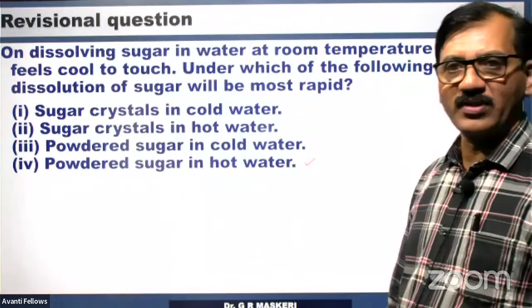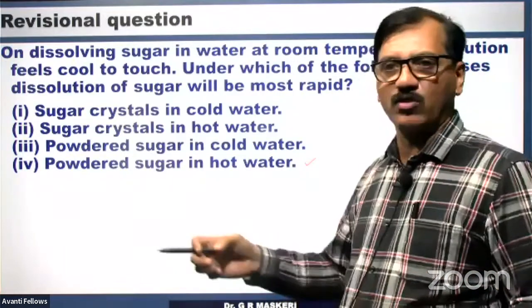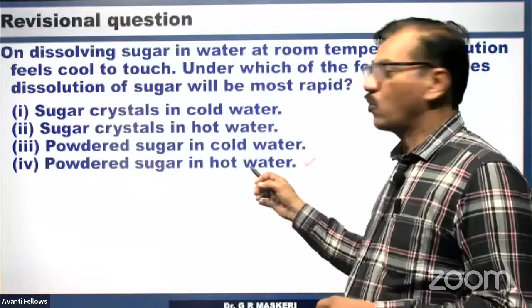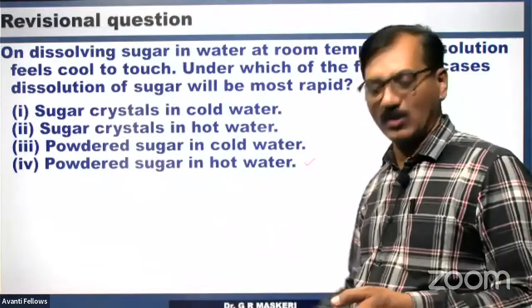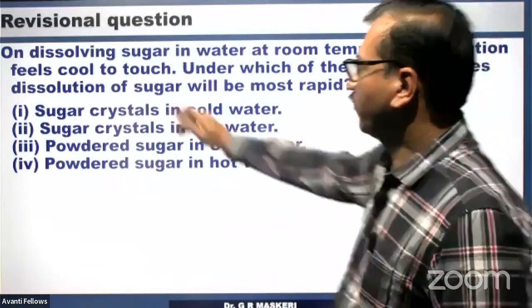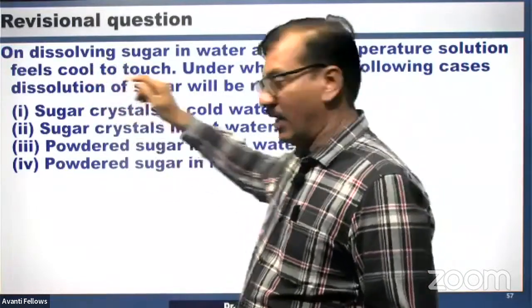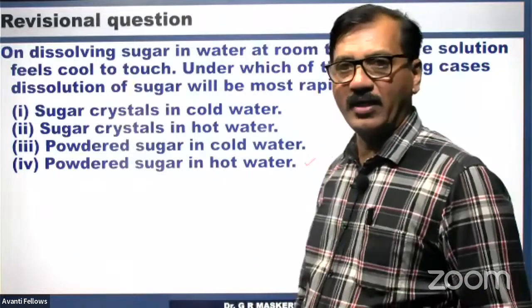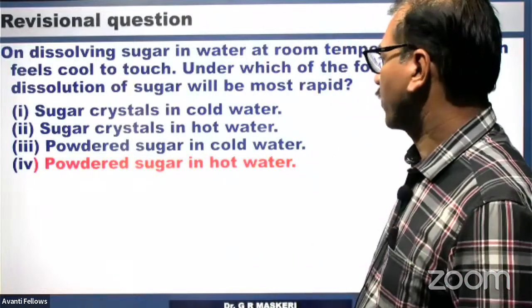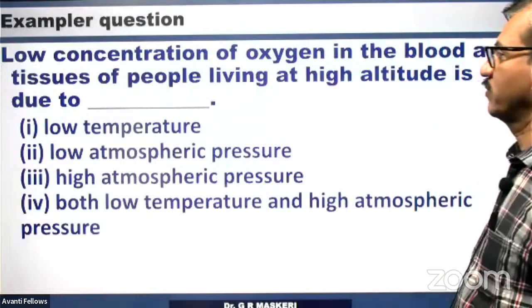Powdered sugar has more surface area, so it can get separated very easily. And hot water, the more the temperature, the more will be the solubility. Because it feels cool to touch, it is an endothermic process. For endothermic processes, heating increases the solubility. Powdered sugar in hot water.